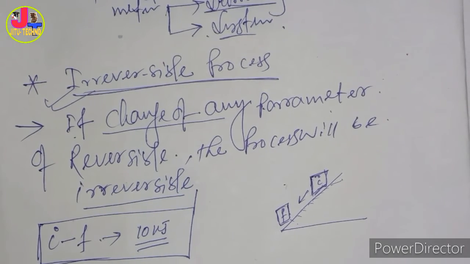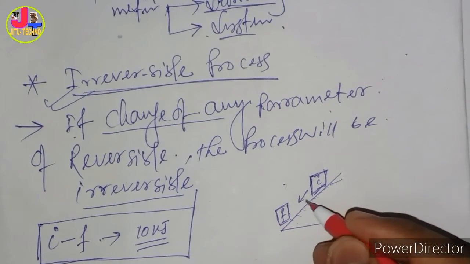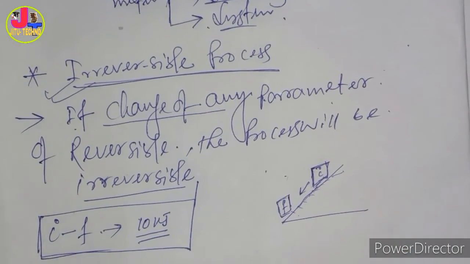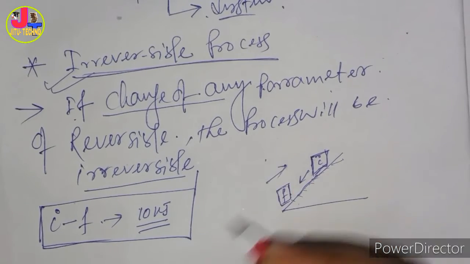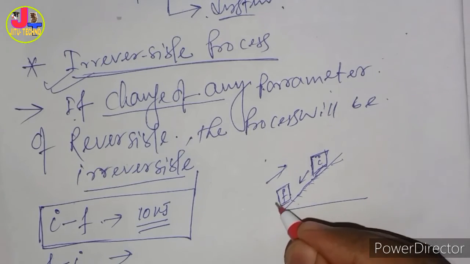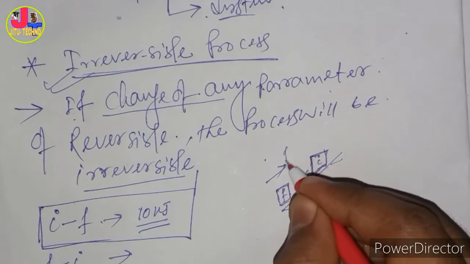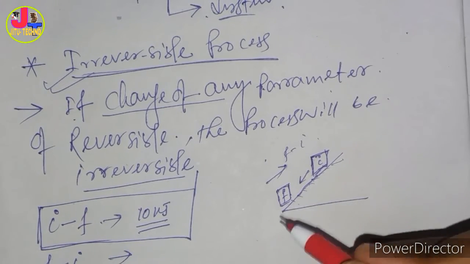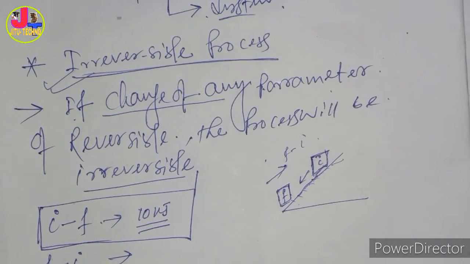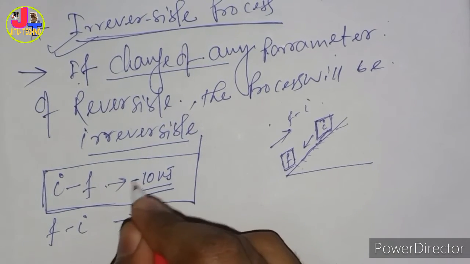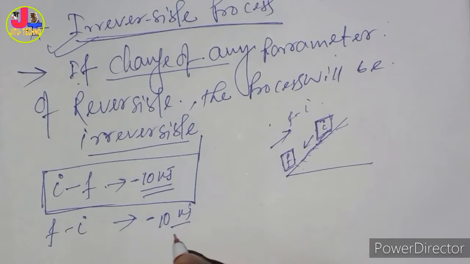Due to this, energy is lost from the system to the surrounding. And if we reverse the direction, from final to initial, what will happen? If we move this block from F to I, energy is again given to the surrounding, not regained, so the same amount of energy is lost again.